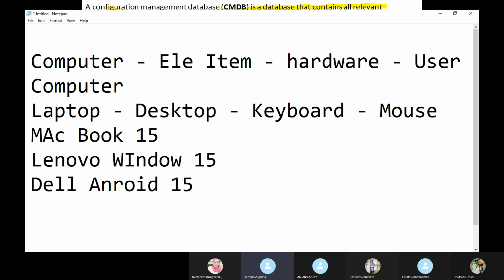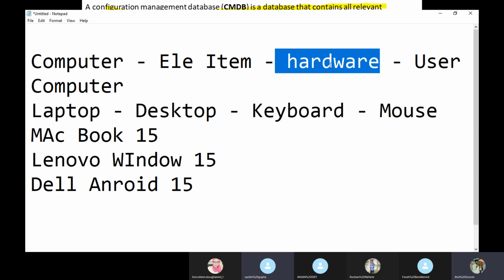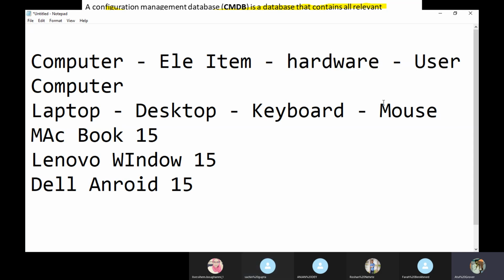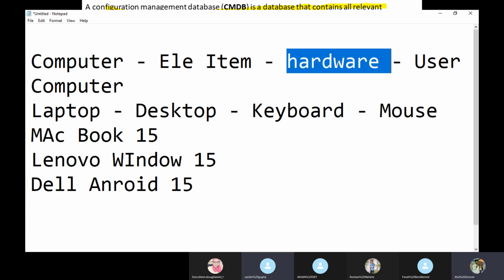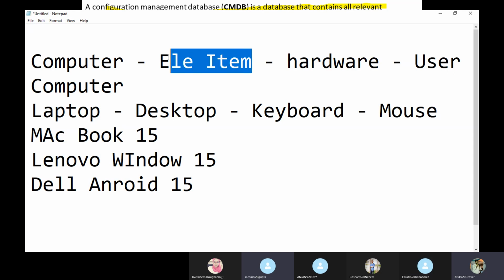They come into the hardware section. But you say only hardware. Okay. Hardware and hardware peripherals are two different things here. Okay, no problem. Roshan and Gaurav, you say electronic items.